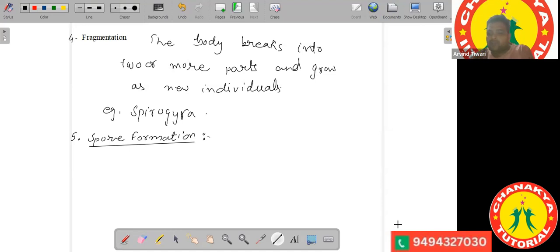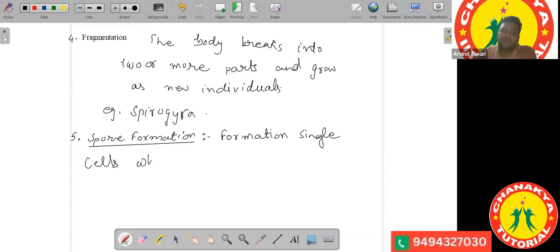See, spore formation, what happens over here? Here there is formation of single cells which are capable of reproduction.